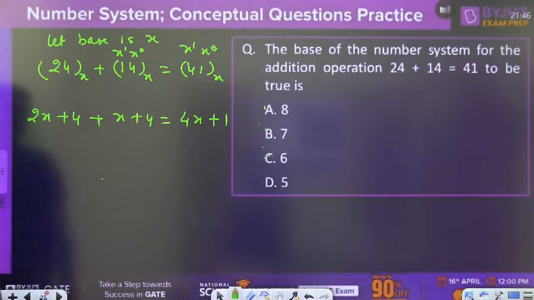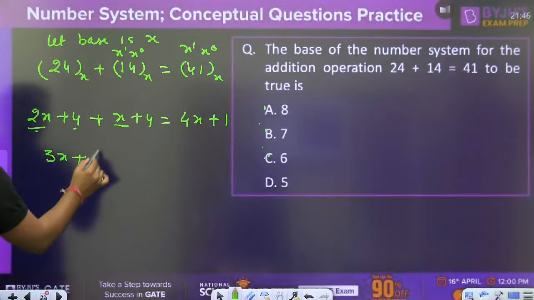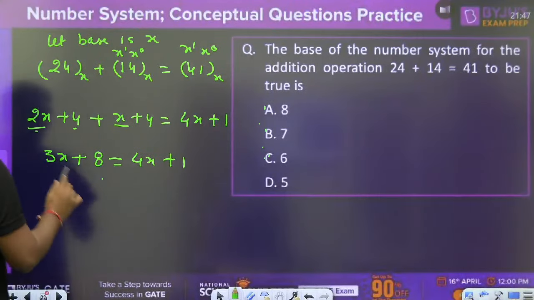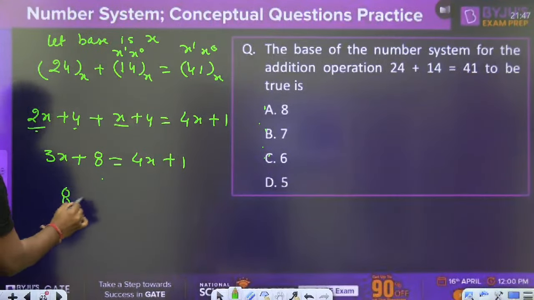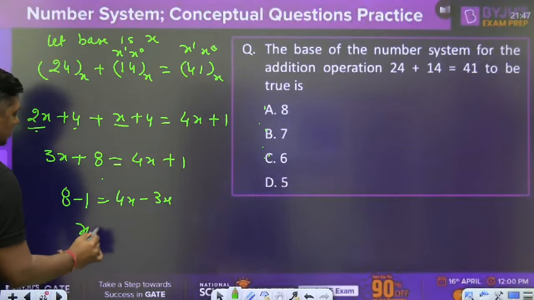41 base X is 4X plus 1. 2X plus X is equal to 3X. 4 plus 4, 8. So 3X plus 8 is equal to 4X plus 1. Now 8 minus 1 is equal to 4X minus 3X, and X is equal to 7.